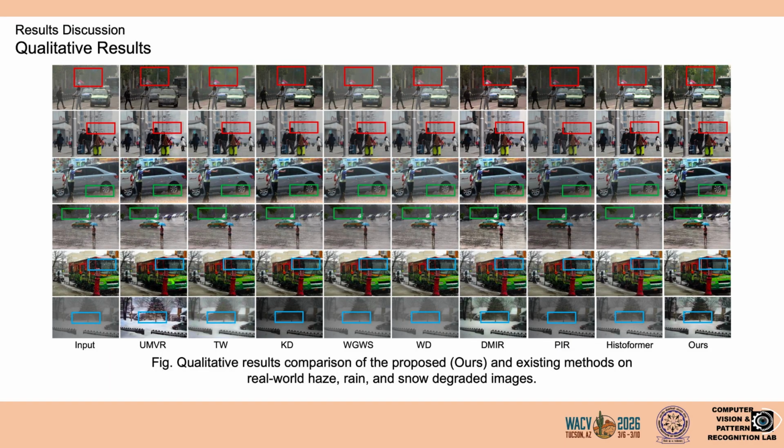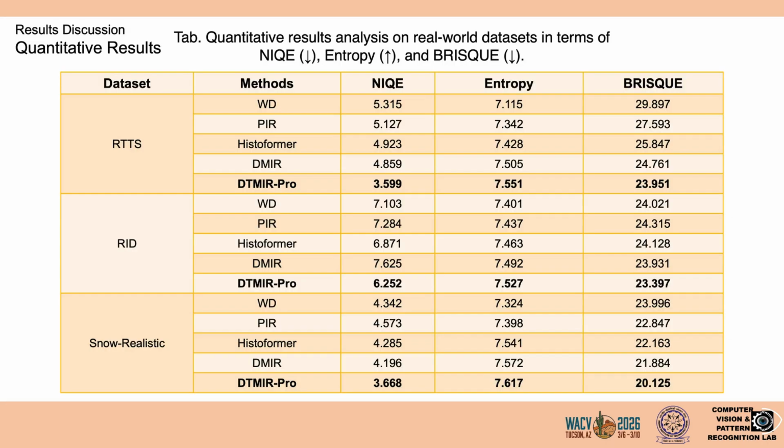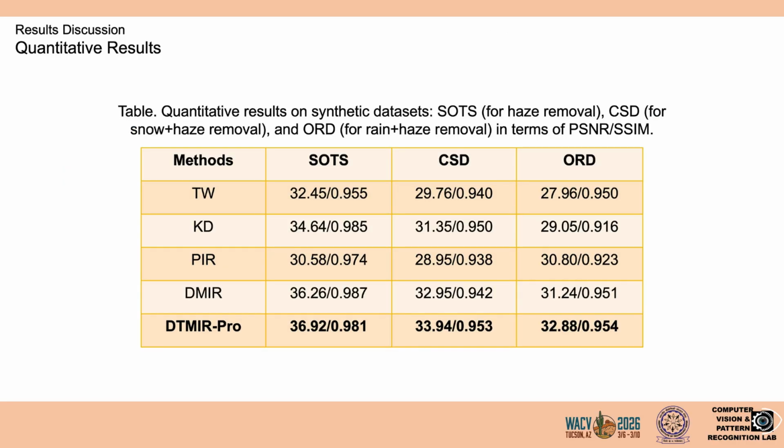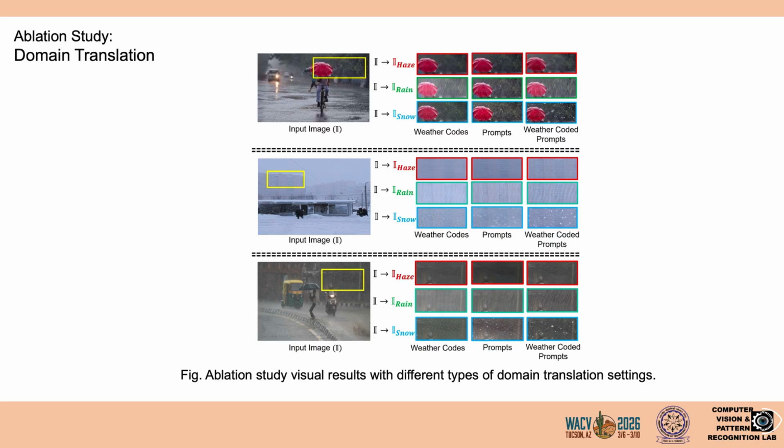Now let us discuss the results. Qualitatively, our method removes distant haze, suppresses rain streaks, and eliminates snow occlusions while preserving structural details. On quantitative results calculated on real-world datasets, we outperform the existing state-of-the-art methods in terms of NIQE, entropy, and BRISQUE. And on the synthetic datasets, we outperform the state-of-the-art methods in terms of PSNR and SSIM. And this is an ablation study that we perform with different types of domain translation settings.